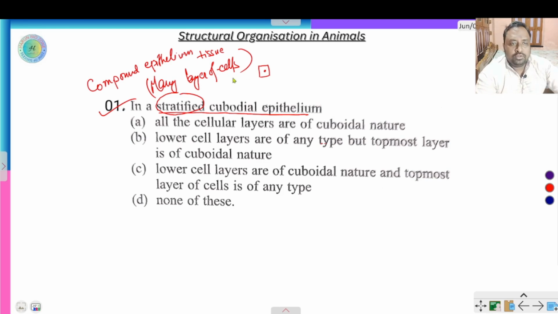So the right answer is: lower cell layers are of any type. That means this is the basement membrane, and above the basement membrane the cells are present, and the lower layers are of any type, maybe squamous, maybe columnar, maybe pseudostratified, but the upper layer must be cuboidal.